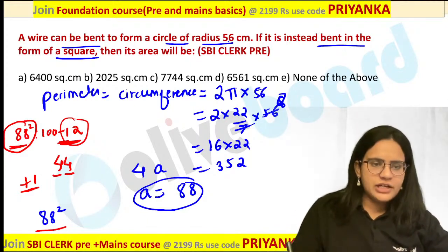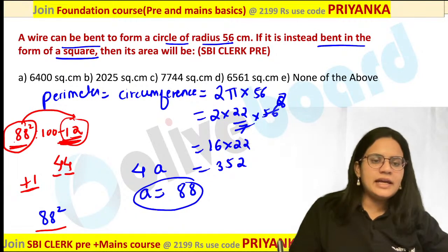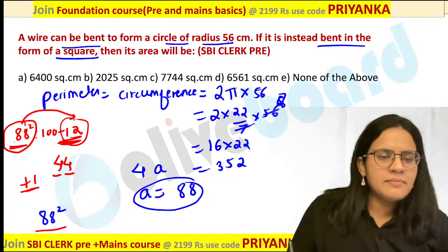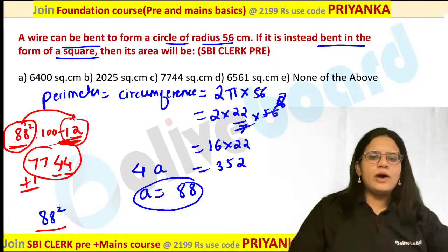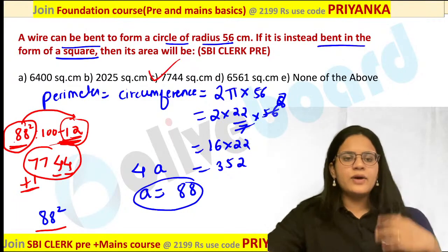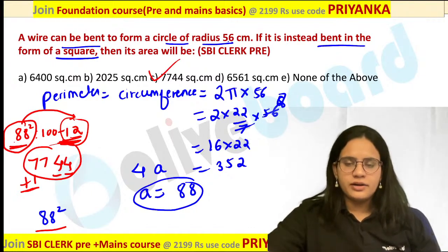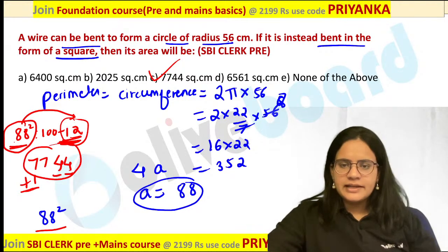Whatever offset value you have written, you have to subtract from here. So 88 minus 12, that is nothing but 76. 76 plus 1 carried forward is 77. So you will get your value as 7744. Are you getting my point? So for squares, you can definitely use this short trick. So it is just 12 below 100. So write down 12 square. Write down 2 digits out of that. The remaining value will be carried forward, and from your original number you have to subtract your offset value. I hope everybody is clear with this.